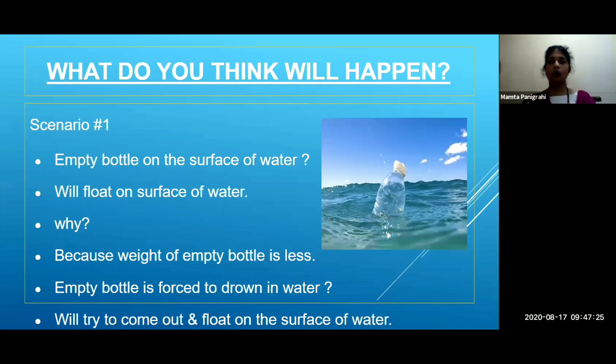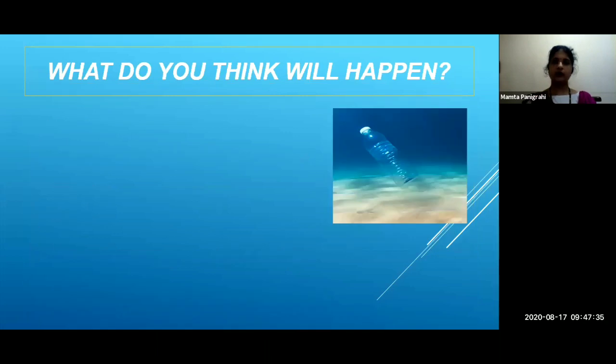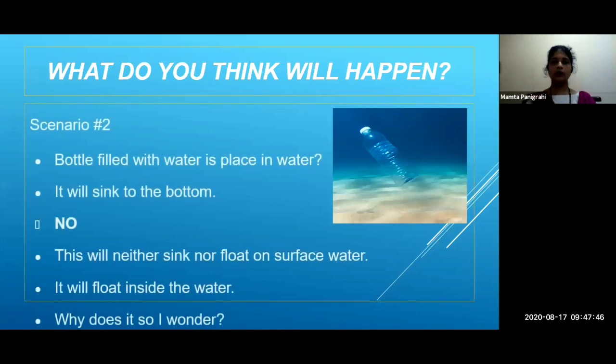So tell me, what do you think, if the bottle is filled and you put it into the water, what will happen? It will float. Now see, this is a bottle filled with water, and it is inside the water now. So this bottle is not empty now. So it is a filled bottle with water. So will it sink in water?